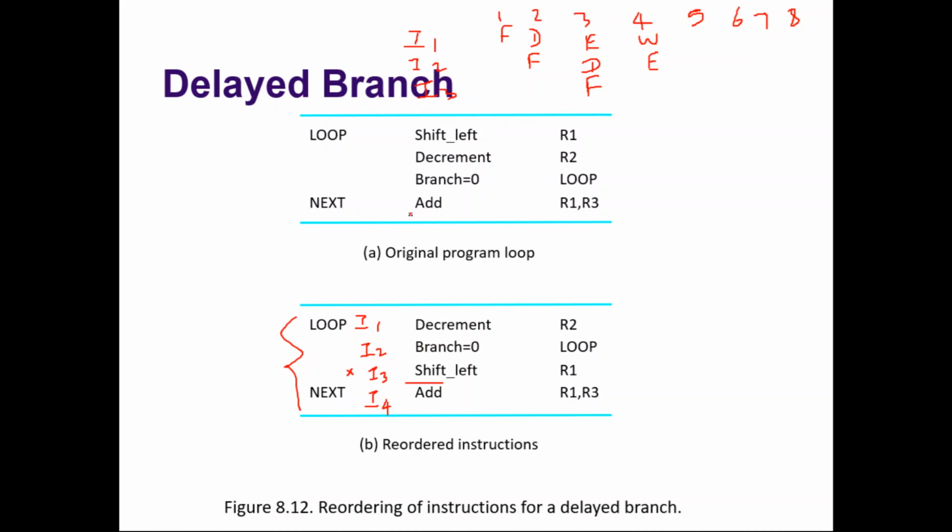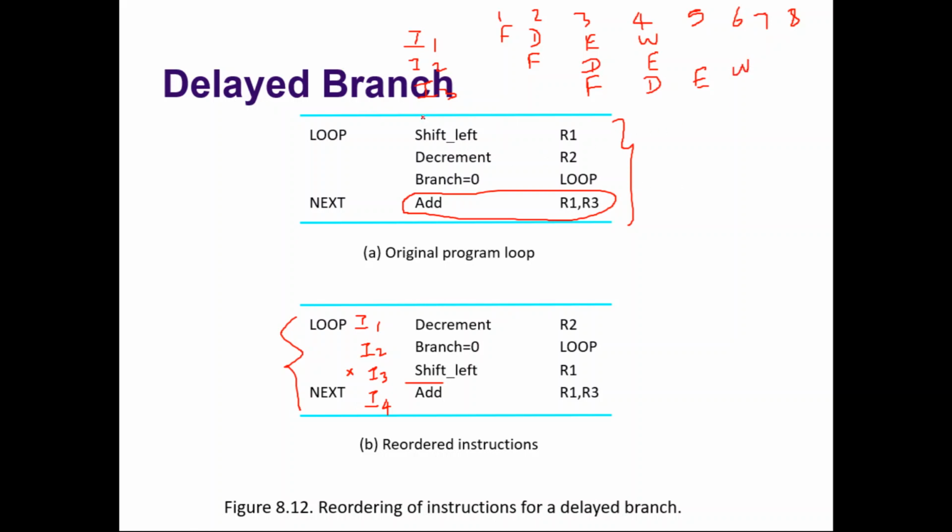Are you getting? Add should be executed only if the branch is not taken, whereas shift should be executed always, in spite of whether the branch is taken or not. That is the logic. We have just reordered the code without compromising the logic. So we allow the third instruction to execute: fetch, decode, execute, write. That will happen. The shift will execute as it is.